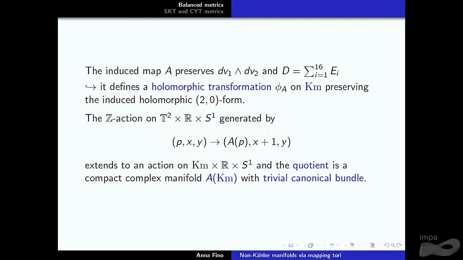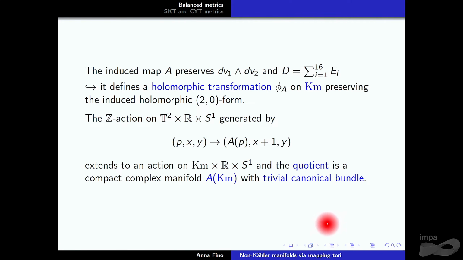So what we can do is, in fact, use a mapping torus combined with the product. If you see what we are doing, we are taking the product T2 cross R cross S1, and we are acting on T2 with the map A, taking translation on X, and on Y we are doing nothing.